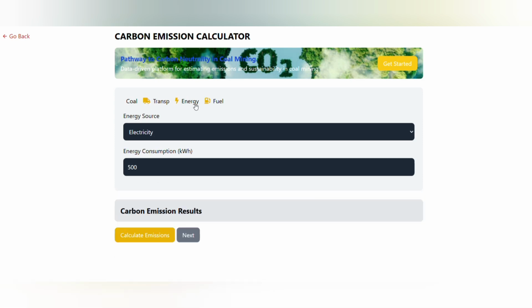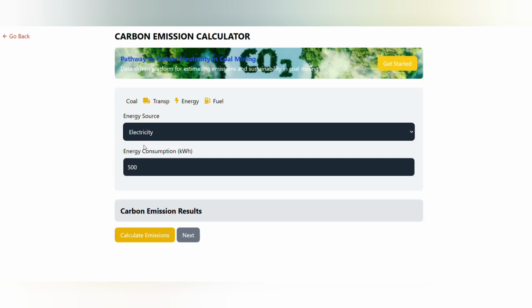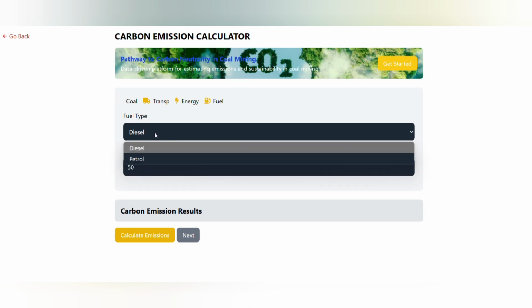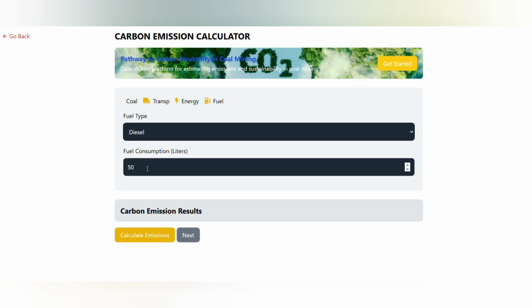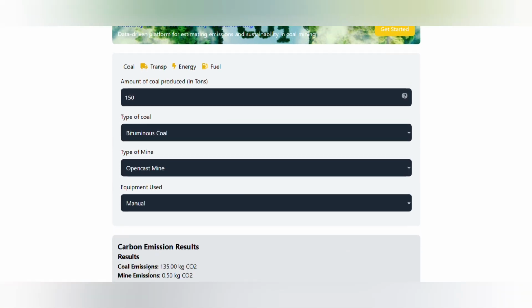The next section is the energy usage in the coal mine that we are extracting coal from. Let's take energy source as electricity, and the consumption is 4,000 kilowatts. Fuel used in the mine is diesel, and the fuel consumption is 300 liters. After filling all the details, we can calculate the emission.